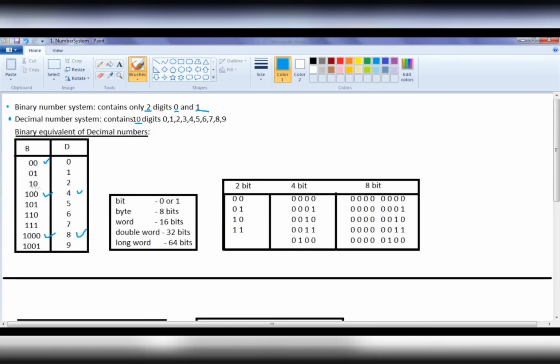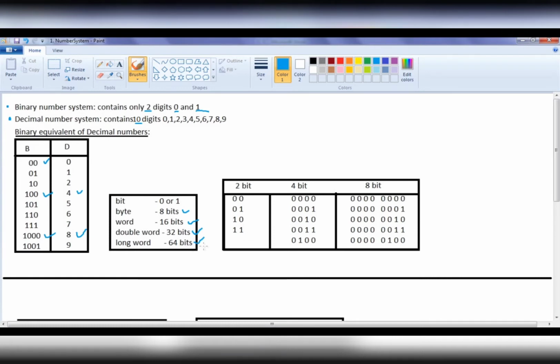Now, what is a bit actually? A bit means either 0 or 1. Bit is a short form of binary digit. You can say binary digit or you can simply say bit. 0 is a binary digit or bit. 1 is a binary digit or bit. A sequence of 4 bits is called a nibble, N-I-B-B-L-E. A sequence of 8 bits is called a byte. A sequence of 16 bits is called a word. A sequence of 32 bits is called a double word. A sequence of 64 bits is called a long word.